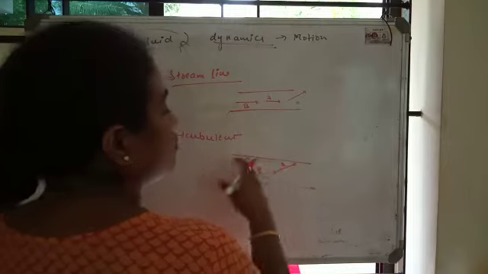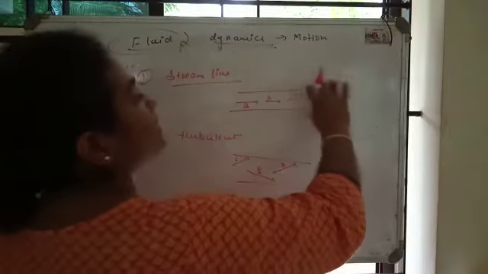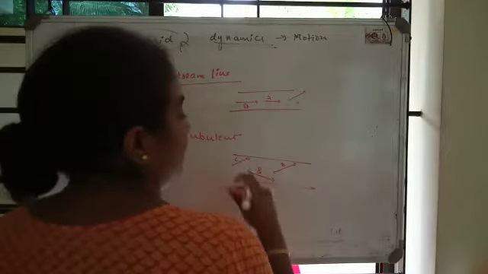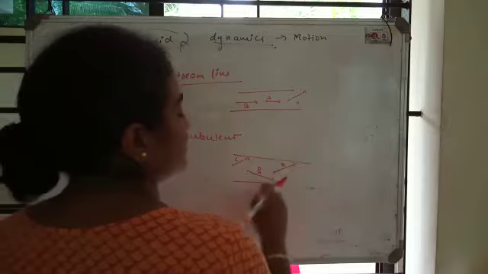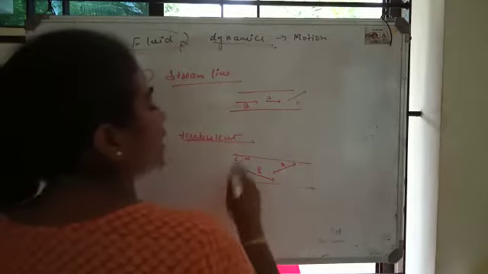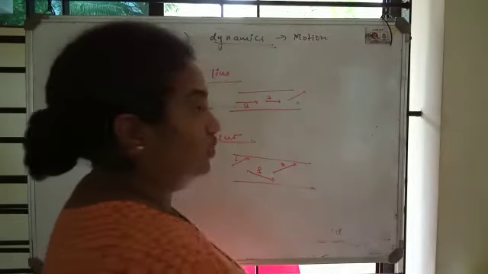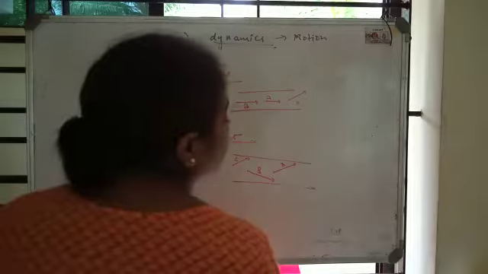Some particles may follow, some particles may not, but not all the particles will. In streamline flow all the particles follow the previous particle, but here they do not. They choose their own path. Such a type of flow is called turbulent flow. These are the two types of flow of a fluid.